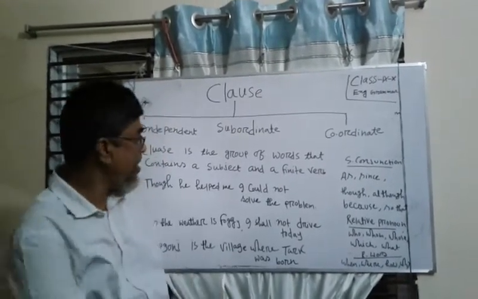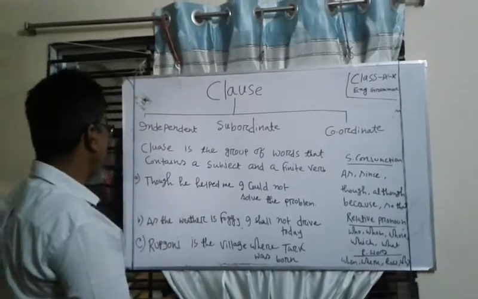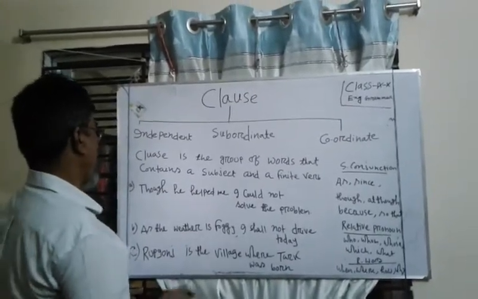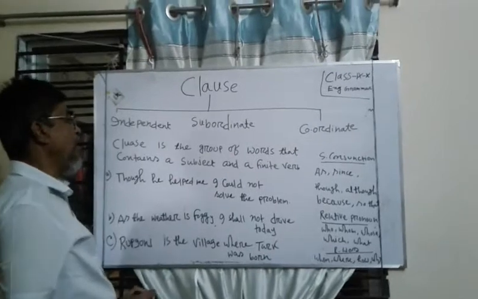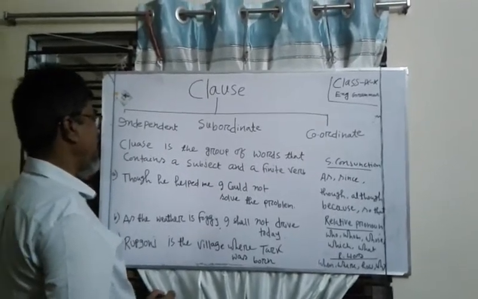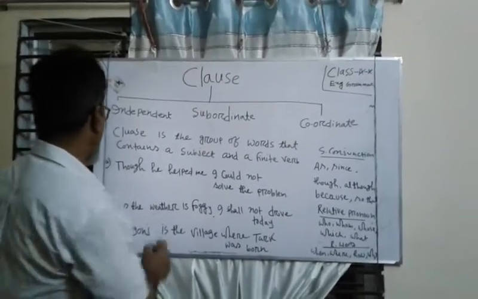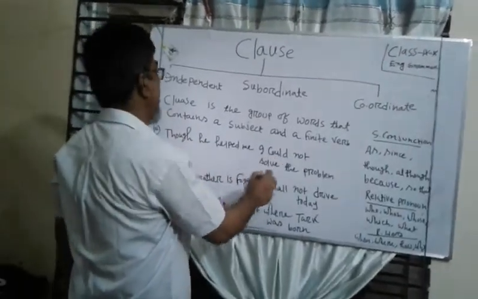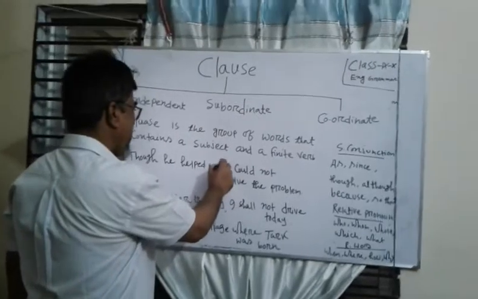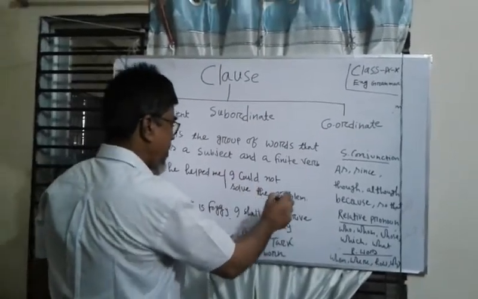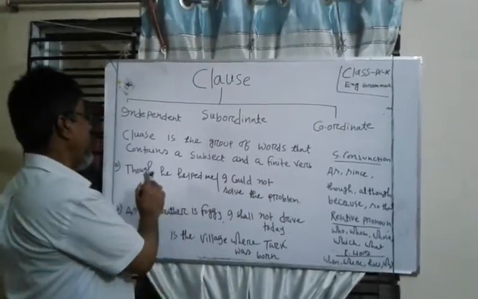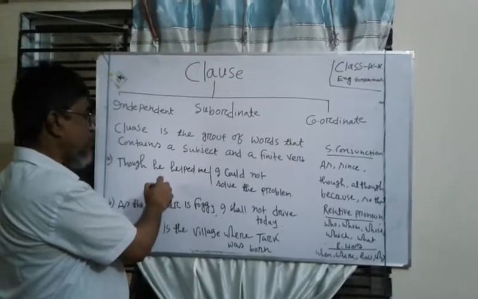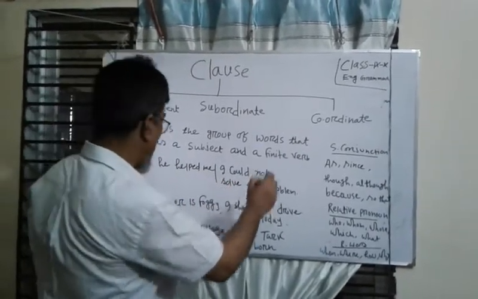So dear learners, look at the sentences, then you will be able to understand clause. Dear learners, clause is considered as a part of a large sentence. So dear learners, though he helped me, I could not solve the problem. Here, though he helped me, this is a part. I could not solve the problem, this is also a part. That is, though he helped me, this is a clause. I could not solve the problem, this is also a clause.